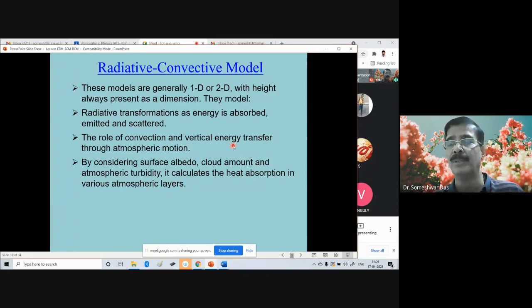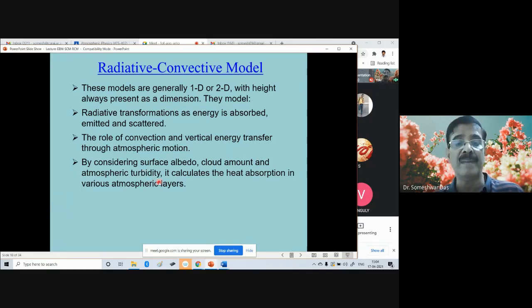Suppose your column is in the mid latitude, then we also have the information of the climatology for that location. We check the average cloud amount that we already know from the climatology. So we prescribe those things, and atmospheric turbidity too.